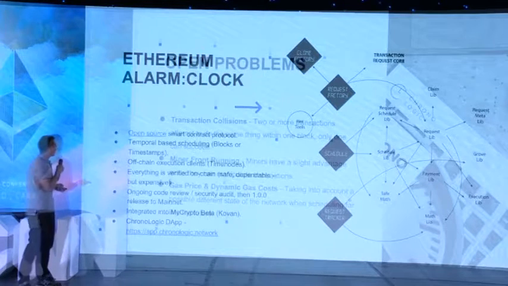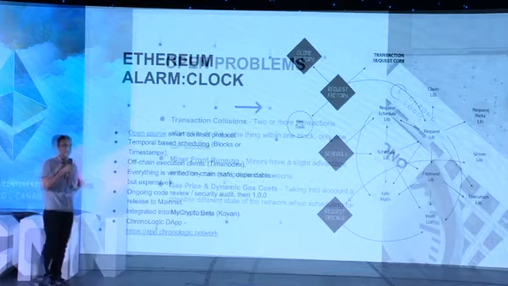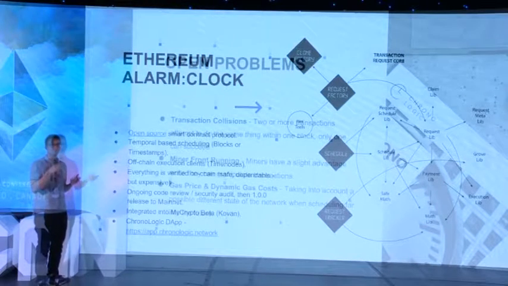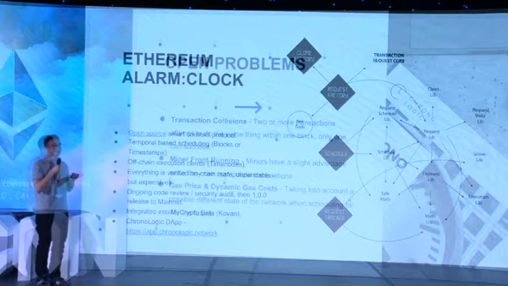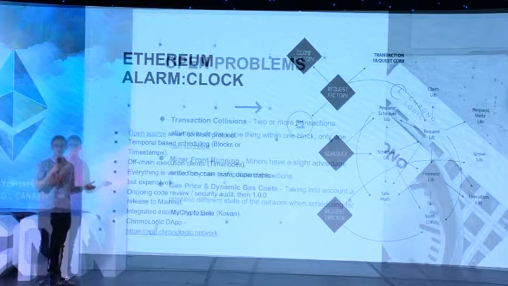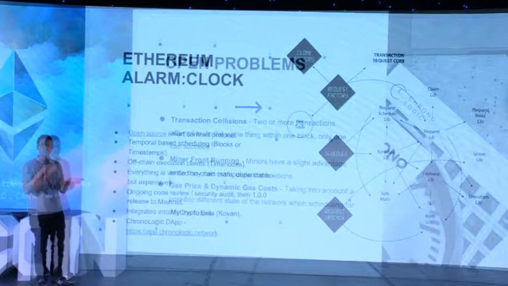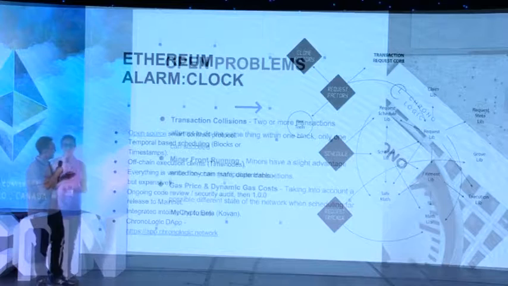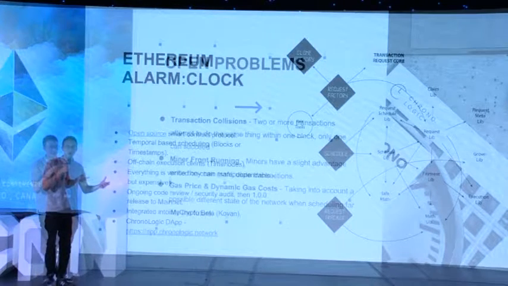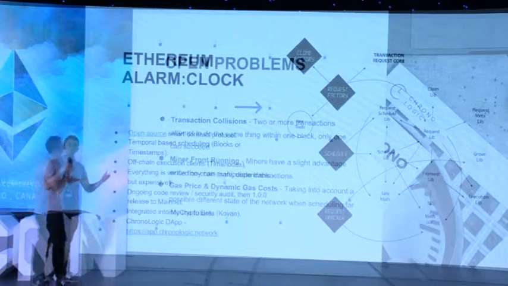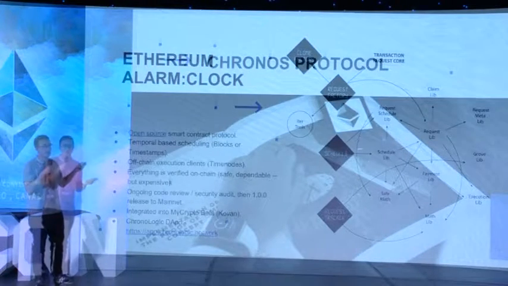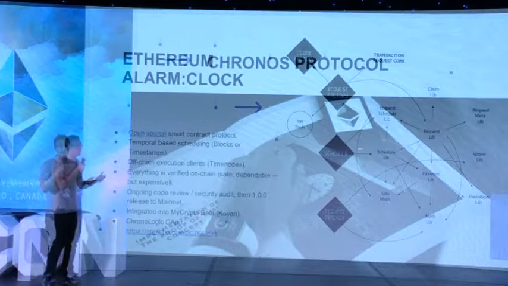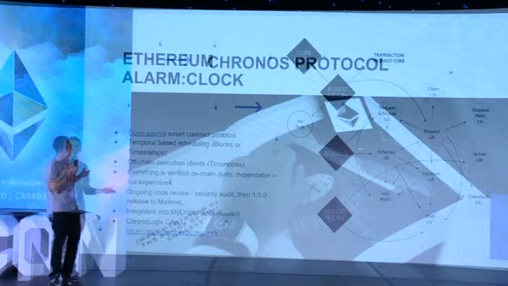In a nutshell, the way it works is it's a smart contract protocol. So when a user wants to schedule transactions, they deploy a new smart contract with these parameters. The parameters they set include the gas price, and then that time node will get the bounty when the transaction is executed. We have a network of servers, which we're calling time nodes. Anyone can run one of these time nodes, and a miner can also be running one. To tackle some of these problems, we've been working on what we're calling the Chronos Protocol, which is kind of the alarm clock on steroids.